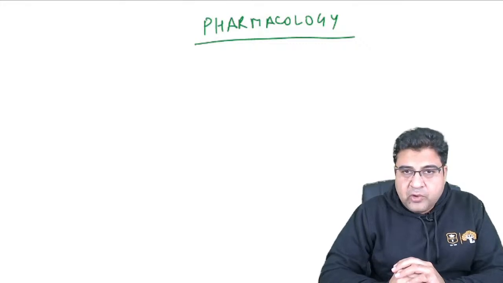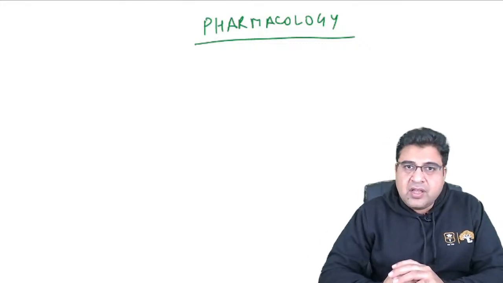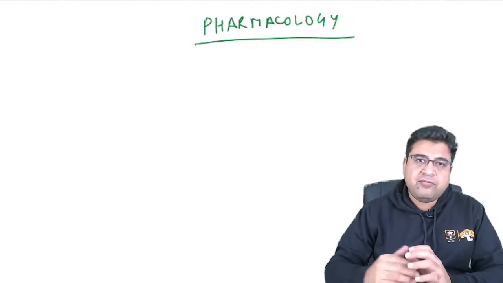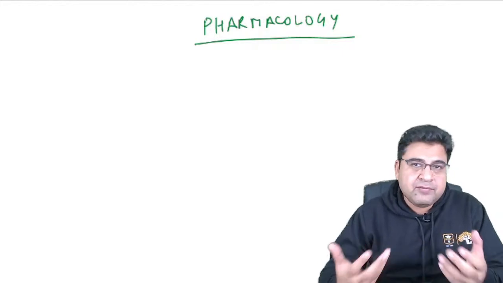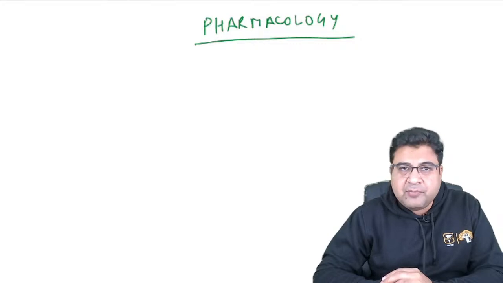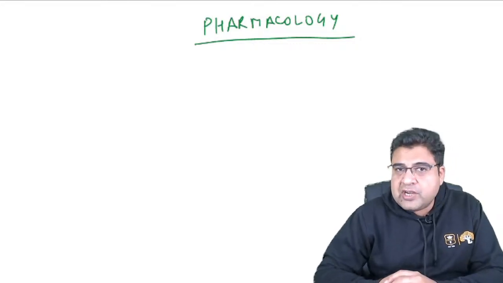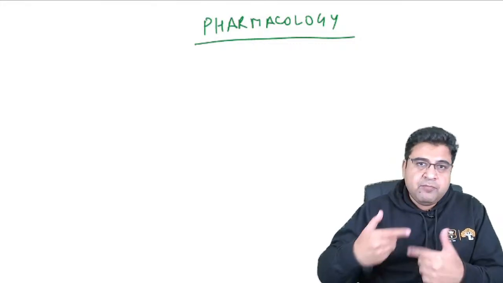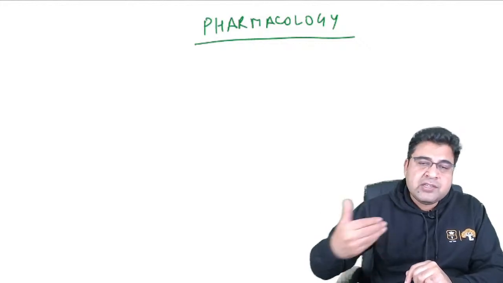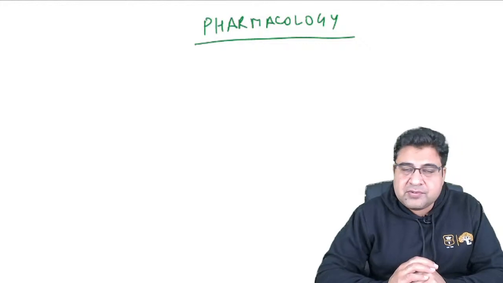So morphine poisoning, guys: morphine is an opioid. Opioids are painkillers, and patients who suffer from cancer are fond of taking these opioids because they have a lot of pain in their body, and opioids are the best medicine for the treatment of cancer pain. Opioids have one very big drawback: whenever you start taking opioids, gradually the body becomes tolerant to the action of opioids. The body mechanisms stop responding to the action of opioids, and this phenomenon is known as tolerance, right?